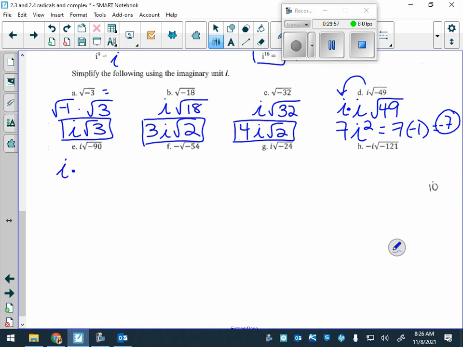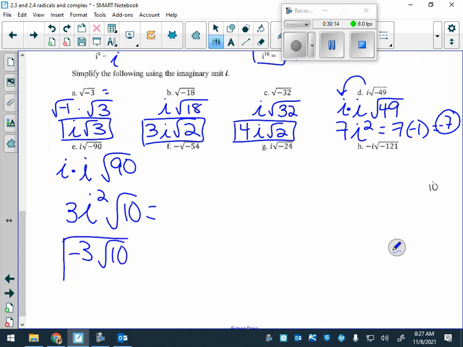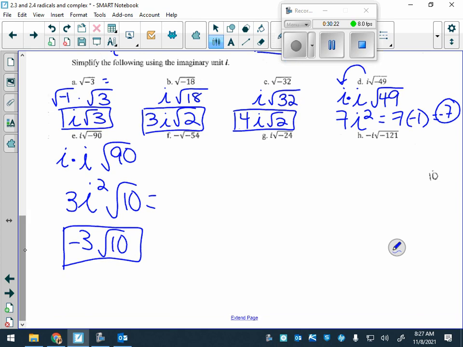So we have I. We already have an I. Take another I out because of negative. Square root of 90. So we have I squared. Square root of 90 is square root of 9 and 10. 3 root 10. Negative 1. How many of you did get negative 3 root 10? Good.